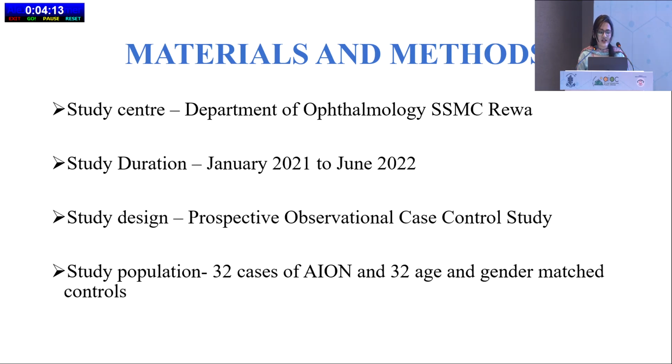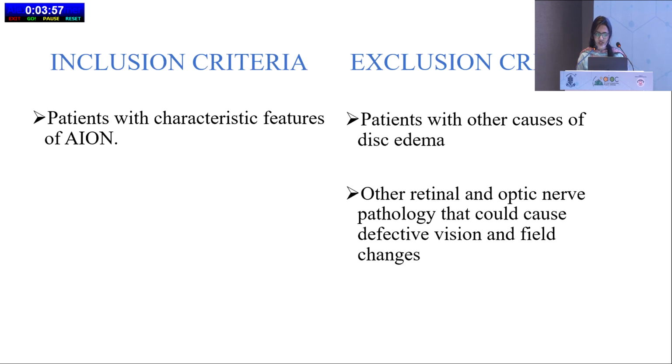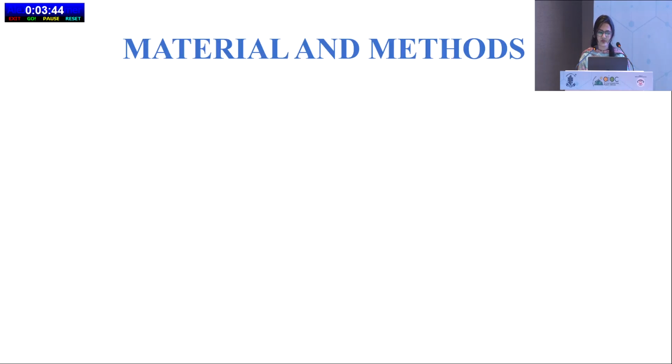Materials and method. Study center was Department of Ophthalmology, SSMC Rewa. Study duration was January 2021 to June 2022. Study design was a prospective observational case control study. Study population were 32 cases of AION and 32 age and gender matched controls. The inclusion criteria were patients with characteristic features of AION. The exclusion criteria were patients with other causes of disc edema and other retinal and optic nerve pathology that could cause defective vision and field changes.